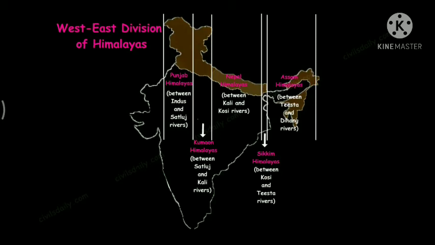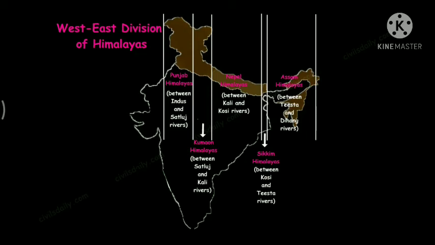The part of the Himalayas lying between Satluj and Kali rivers is known as Kumaon Himalayas. The Kali and Tista rivers demarcate the Nepal Himalayas, and the part lying between Tista and Dihang rivers is known as Assam Himalayas. There are regional names also in these broad categories.